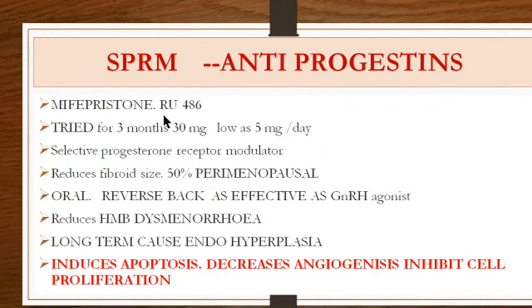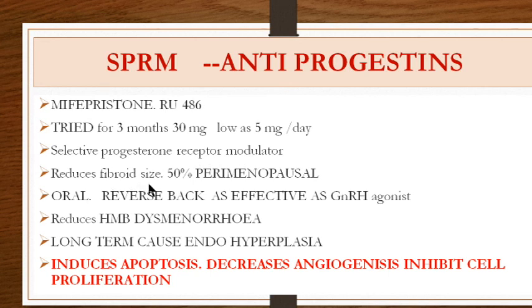So what is this SPRM? It is mifepristone, also called RU486. It is an old drug with a new indication. So try it for 3 months. If you can give it for 3 months, the dose is 30 milligram. You can give it as low as 5 milligram per day, or it can increase to 10 to 15 milligram per day. Of course, we know by now that it is a selective progesterone receptor modulator.